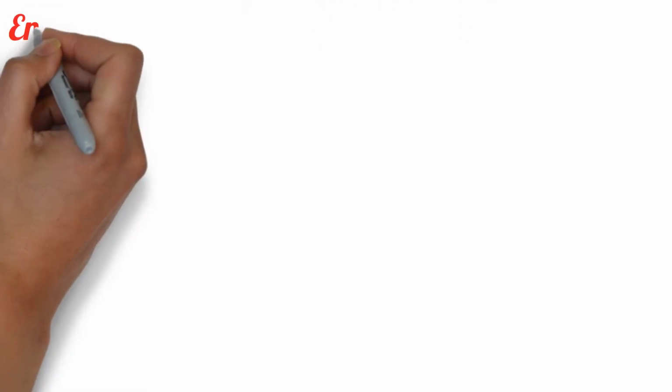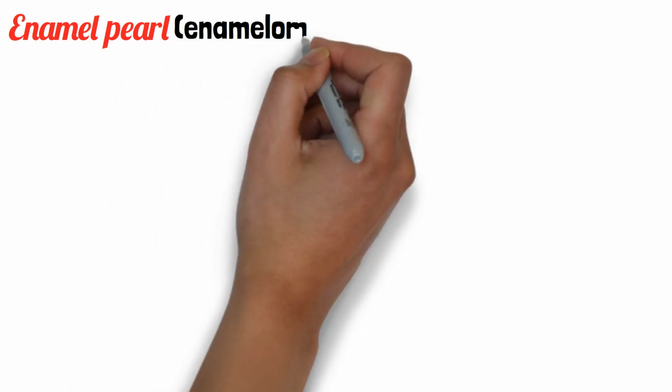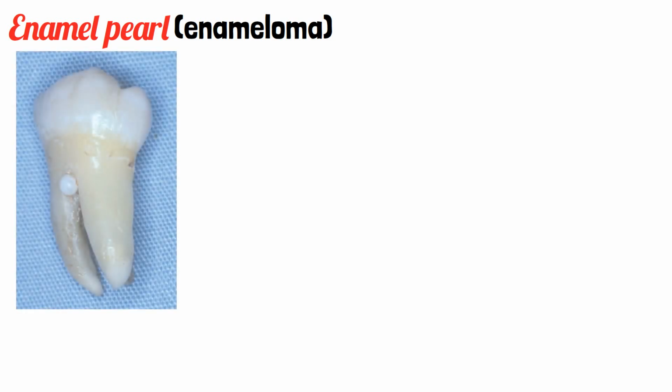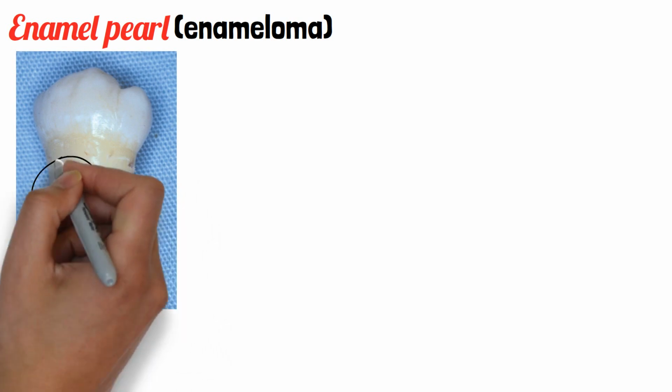After dens invaginatus, it is enamel pearl. It is also called enameloma. It refers to the presence of enamel in ectopic locations, mainly on the root surfaces. These enamel pearls are yellowish white spherical or globular structures which are seen adherent to the furcation areas, as you can see in this picture.